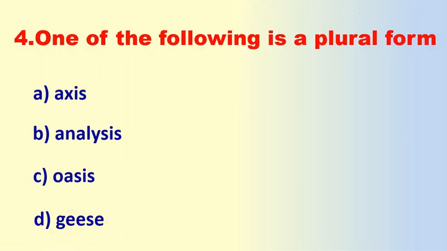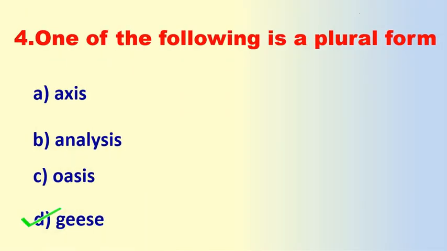Fourth question: which of the following is the plural form? Axis, analysis, oasis, geese. You have to find which of these words is plural. The correct answer is geese.